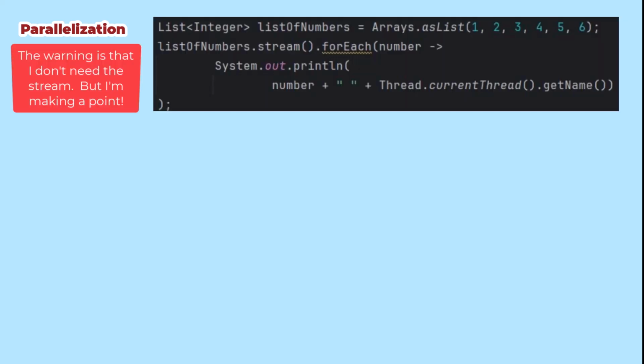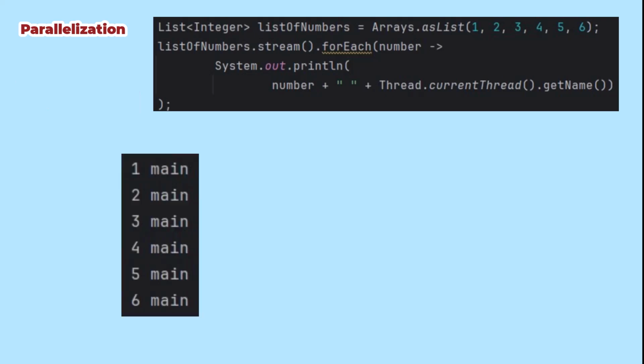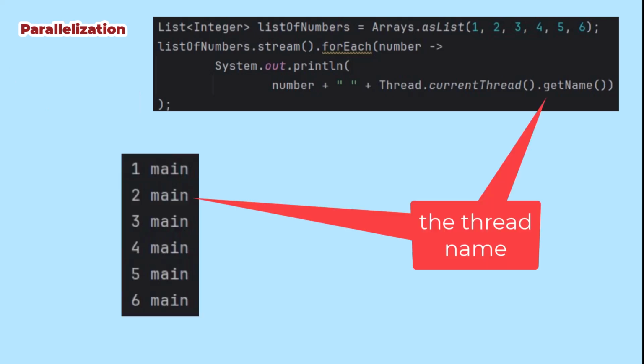Another benefit of streams is that they can be parallelized. While there are a lot of subtleties to this, I'll do some simple examples to show you what's possible. Then I need to make a whole video just about that. To show how parallelism works, let's make a stream and print it out. I'm making it print the thread that is printing it too.